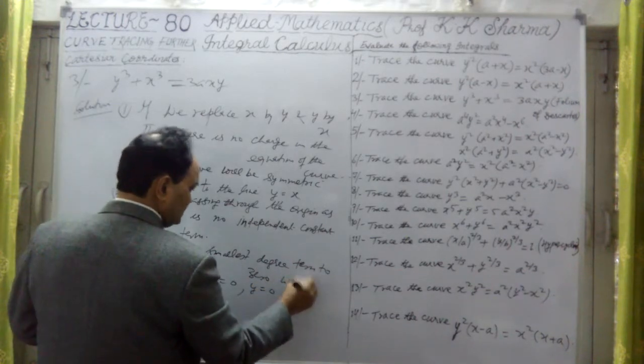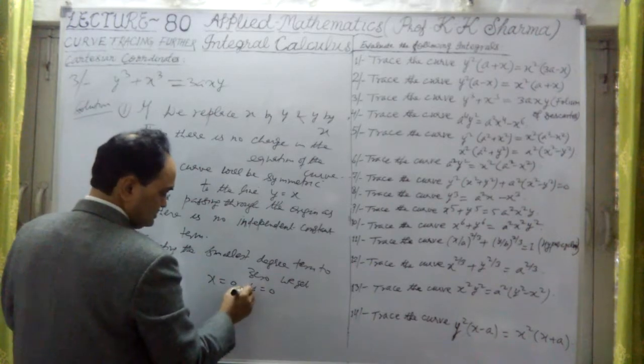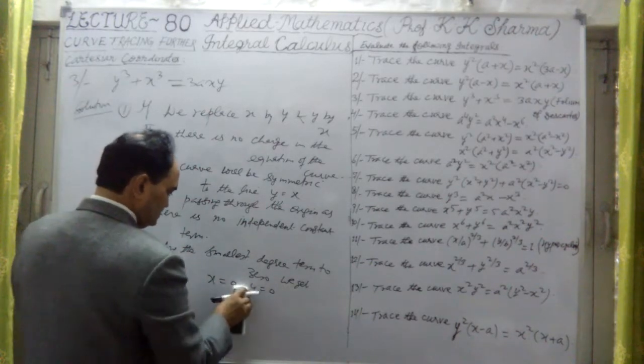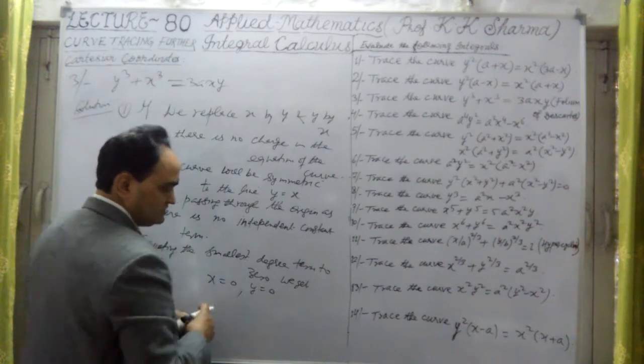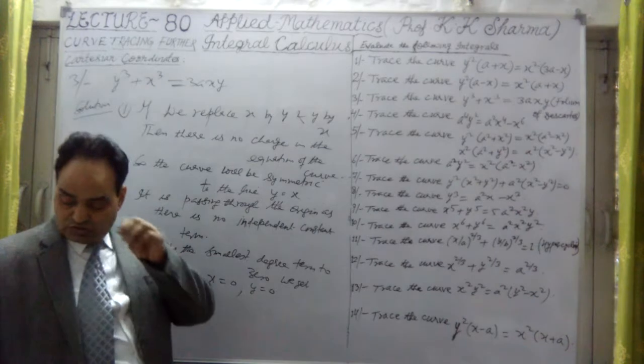So we get xy equal to 0, or x equal to 0 and y equal to 0. There are two distinct tangents here. Tangents are there, but they are distinct tangents. So a node type of curve will be there. So there will be a node here.